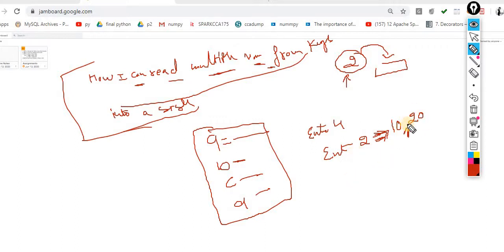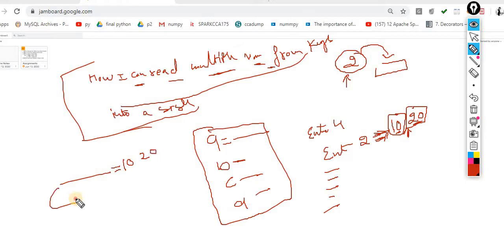Now when I execute my logic, I want these two as separate values. I want to read 2 values from a single line. Let's suppose you write 10, 20.